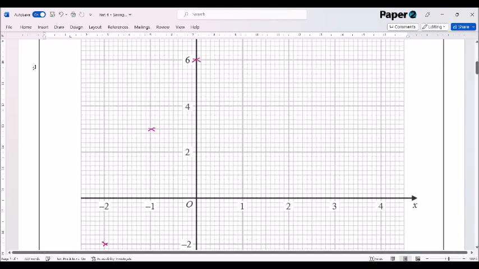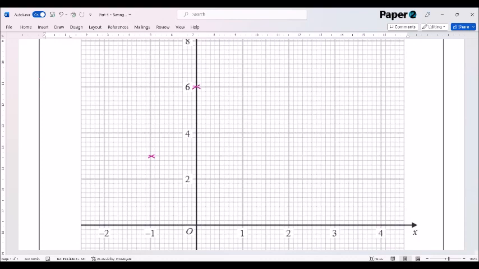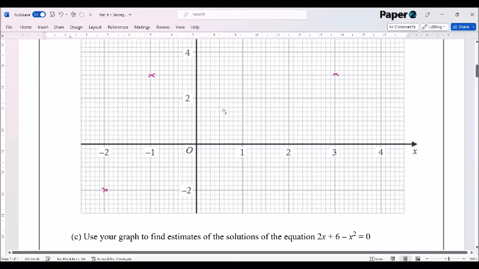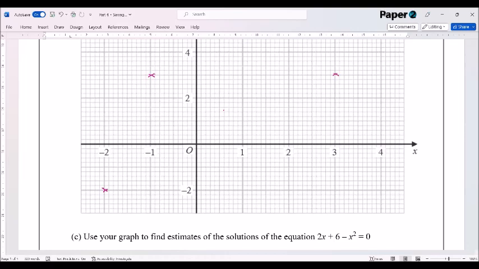We had 1, 7. 1, 7 is just here. Now it was symmetrical, so we've got 2, 6. We've got 3, 3. And we had 4, -2. So 4, -2 is down here.